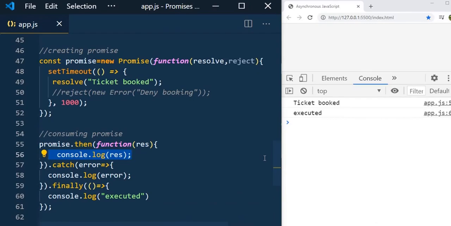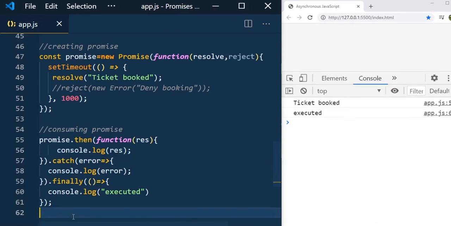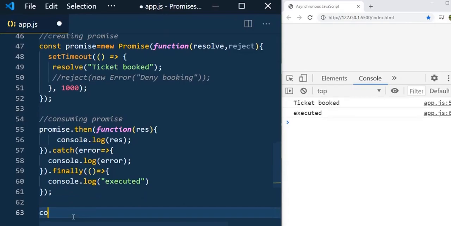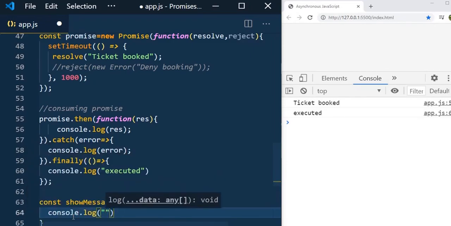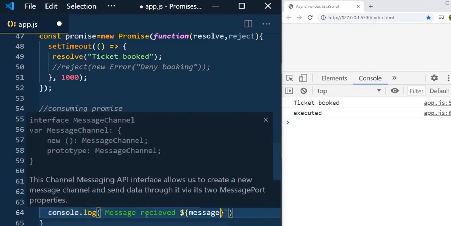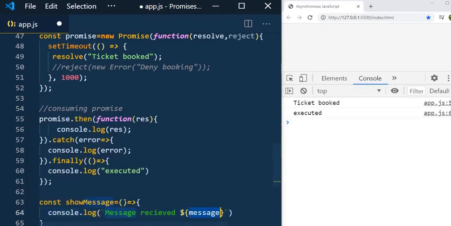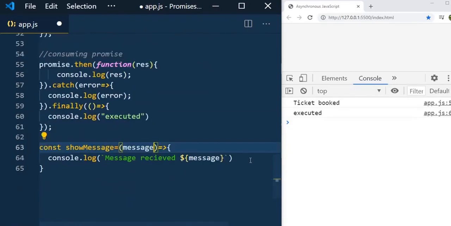So for that you need to create another method instead of writing the entire thing. In that case you can write a function constant, let's say showMessage equal to, and just console.log the message, because I have just a string message. I will pass this parameter, so it should take one parameter.